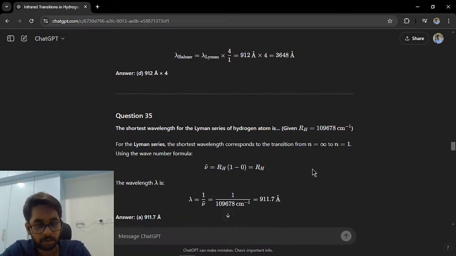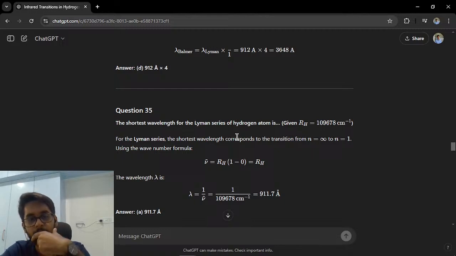Okay. For the Lyman series, the shortest wavelength corresponds to the transition from n equal to infinity to n equal to 1. Okay, so the n equal to 1 part is correct, but n equal to infinity, I'm not sure why they have done that.